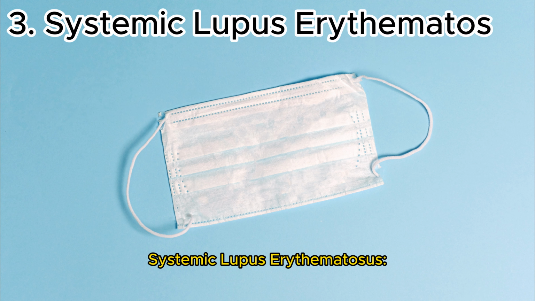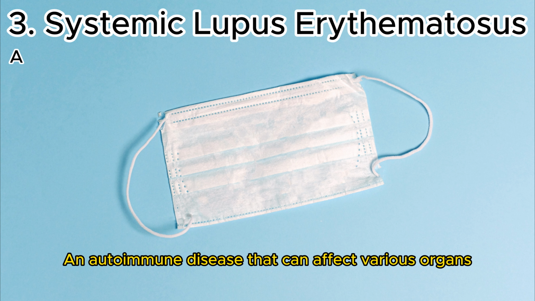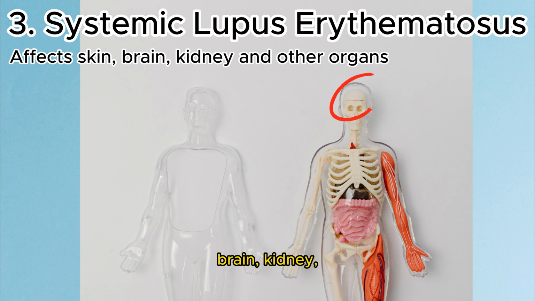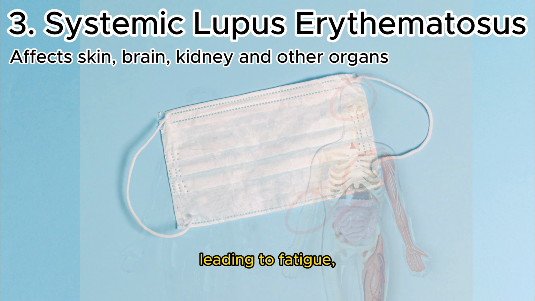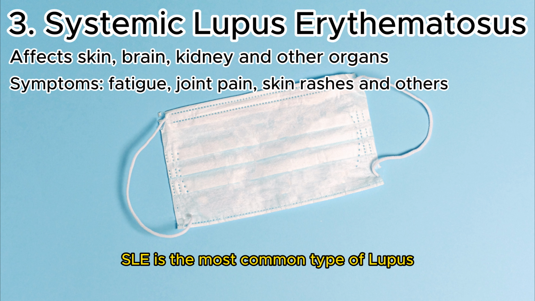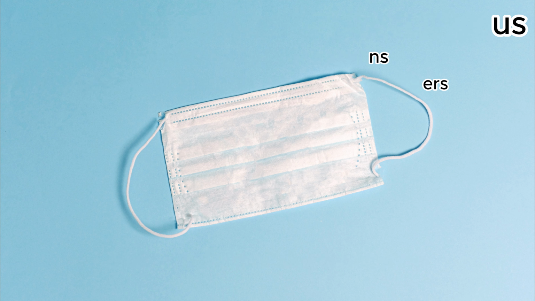Systemic lupus erythematosus, an autoimmune disease that can affect various organs such as the skin, brain, kidney, joints, and heart, leading to fatigue, joint pain, and skin rashes. Although it sounds simple, SLE is the most common type of lupus and can be life-threatening in some cases.